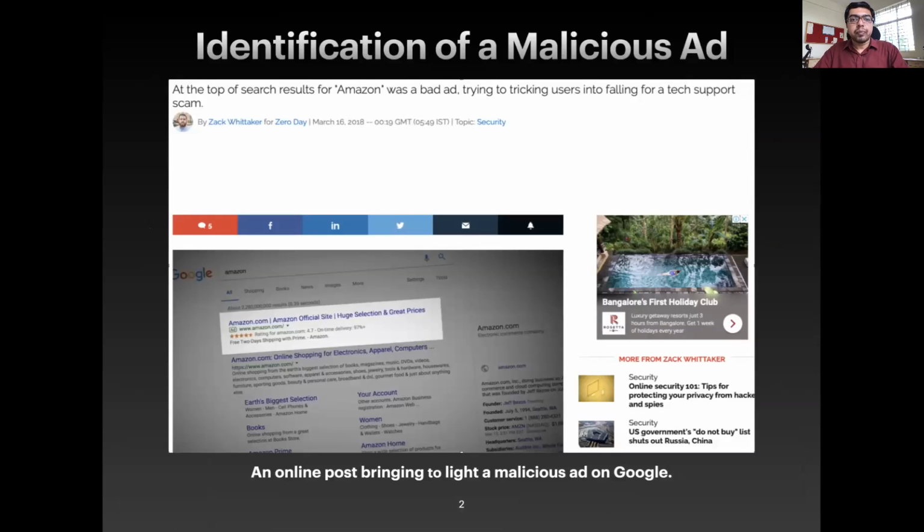What you see is an online post that brought to light a malicious ad that was tricking users into falling for tech support when it actually says that it's directing us to Amazon.com. Well, there may be many such malicious ads out there, and it is definitely of interest to identify the malicious ads as quickly as possible.